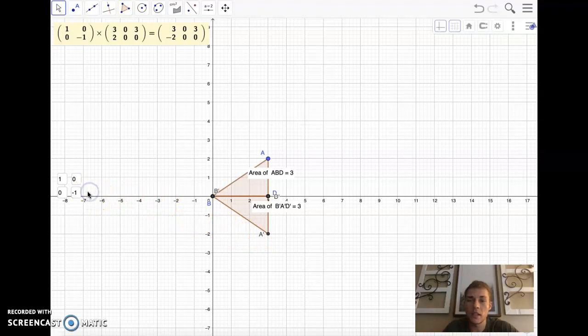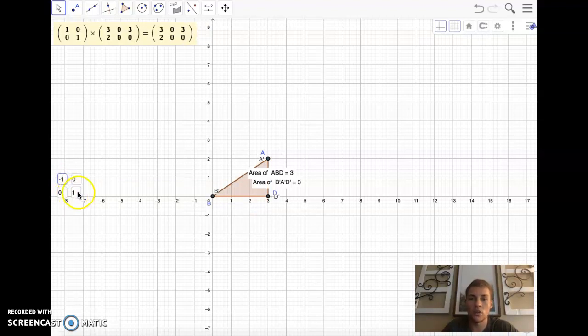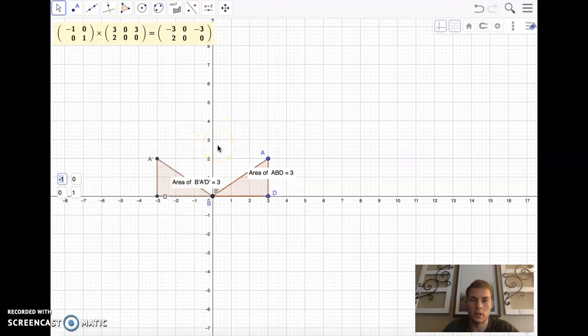So that says to me, if you change this -1 or this 1 into a negative, you're going to reflect over the x-axis. So just for funsies, let's change this one and conjecture that this will reflect over the y-axis. Boom. Cool.